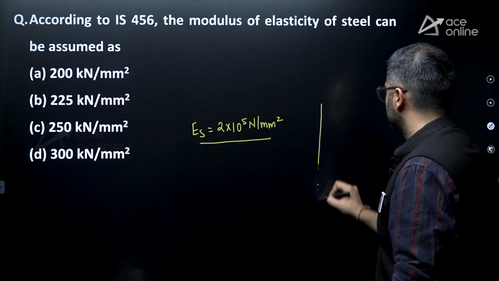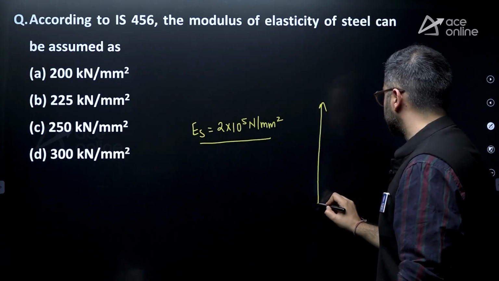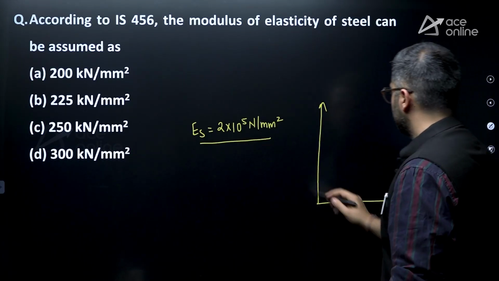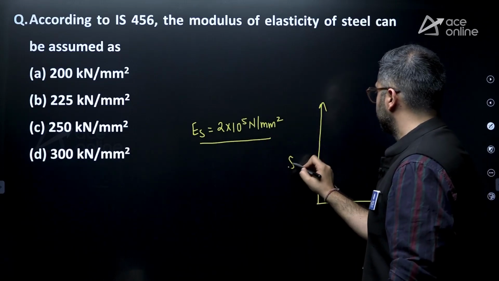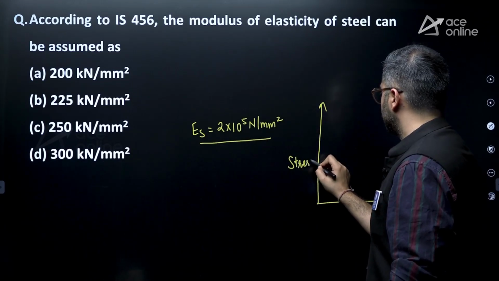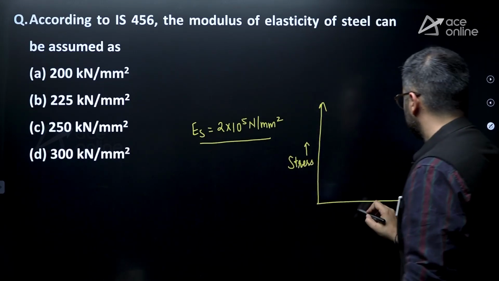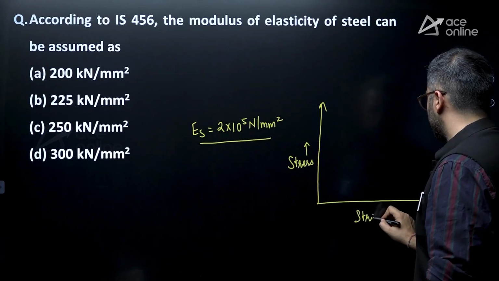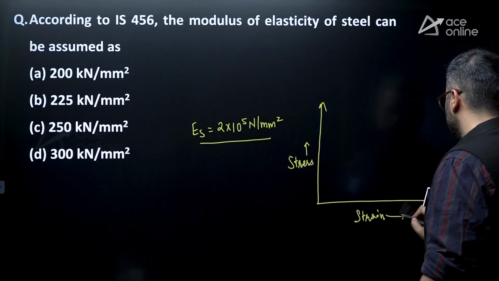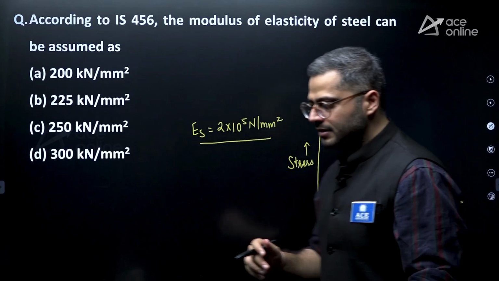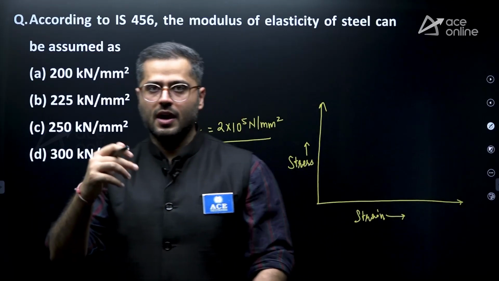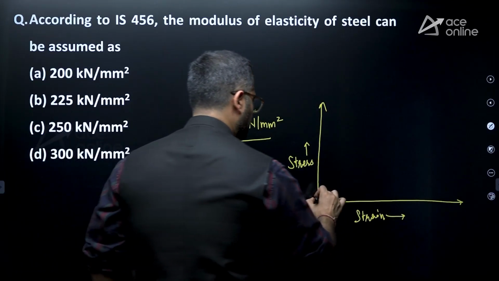If I want to represent modulus of elasticity on the stress strain curve, consider stress on the y-axis and strain on the x-axis. So various grades of steel, structural steel, with respect to the carbon content when we consider that.